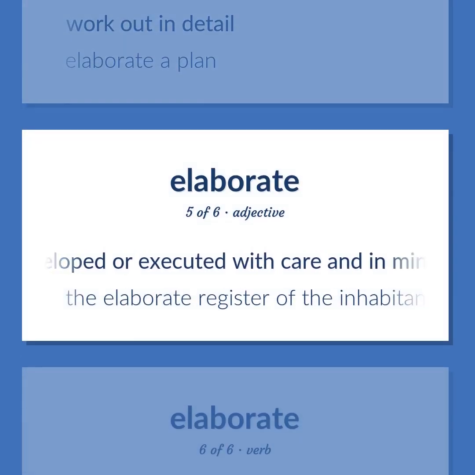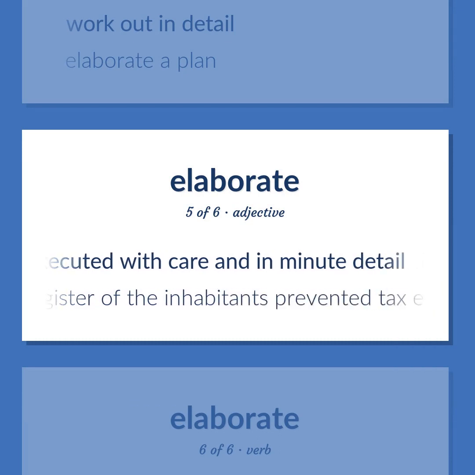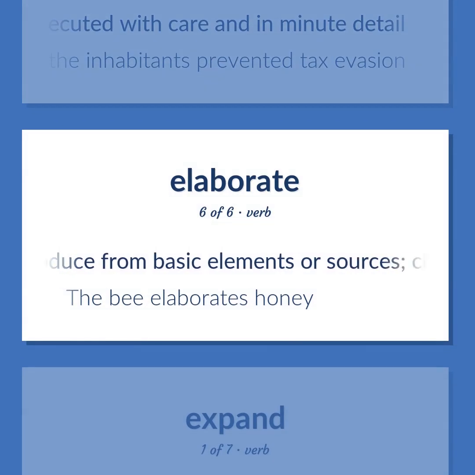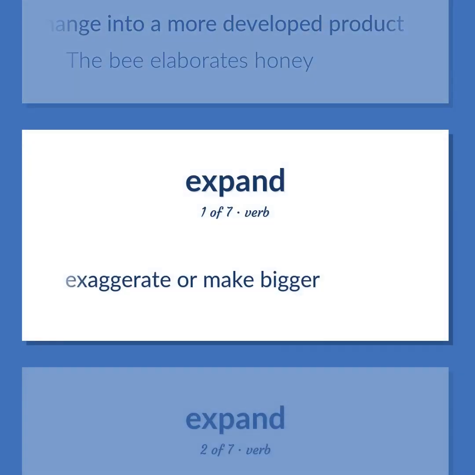Developed or executed with care and in minute detail. The elaborate register of the inhabitants prevented tax evasion. Produce from basic elements or sources, change into a more developed product. The bee elaborates honey. Exaggerate or make bigger.